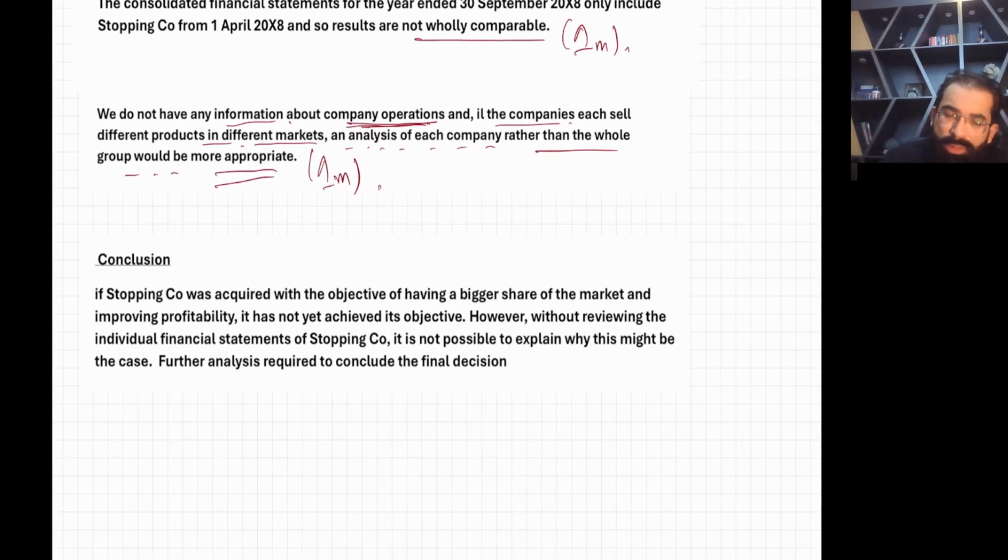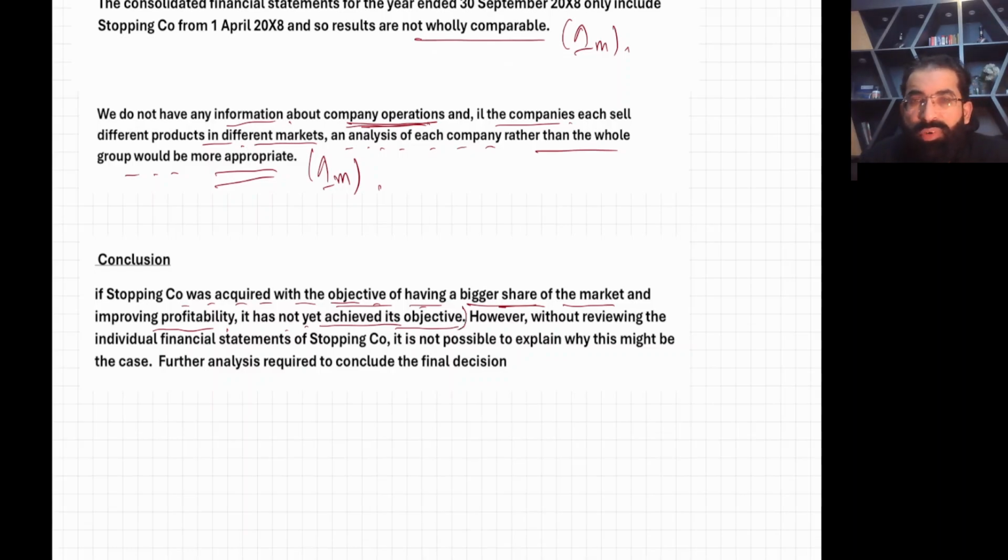Now in the conclusion, apparently from the notes it looks like the parent company wants to remove the competition. The parent company acquired S company, which was the competitor of P company. So why do we acquire our competitor? Just to remove the competition. If the subsidiary company was acquired with the objective of having a bigger share of the market and improving profit, it has not yet achieved its objective.